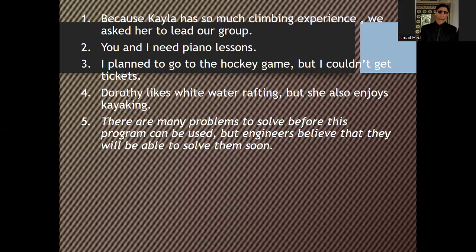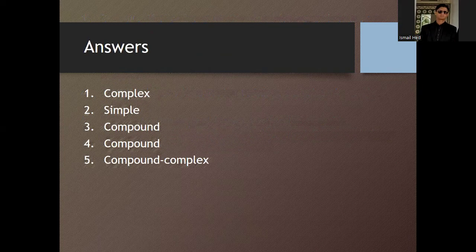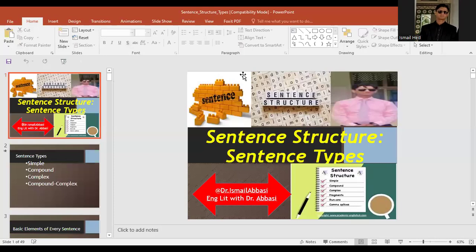One is dependent and the other one is independent, and another one would be dependent as well. So these are the four types of sentence structure that I talked about in today's session. First one was simple, second one was compound, third one was complex, and the fourth one was compound complex.